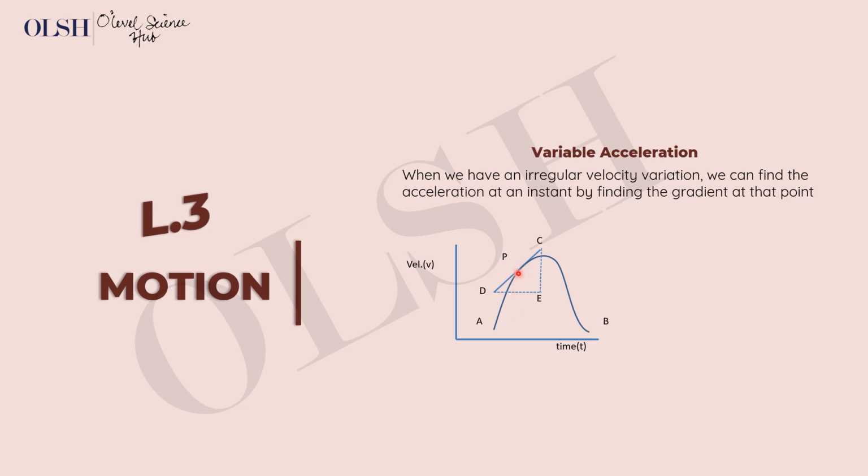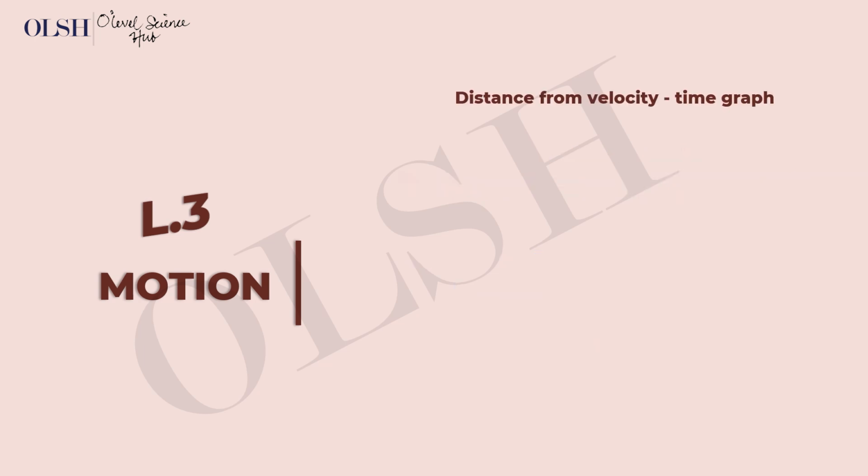Now, if we take point P here to be the point whose acceleration we want to find, we can find that by drawing a line tangent to the curve. That's a line that coincides with the curve, and then find the gradient of that line. You can see here we have CE, change in the y-axis, over DE, change in the x. That will give us the instantaneous acceleration at that point.